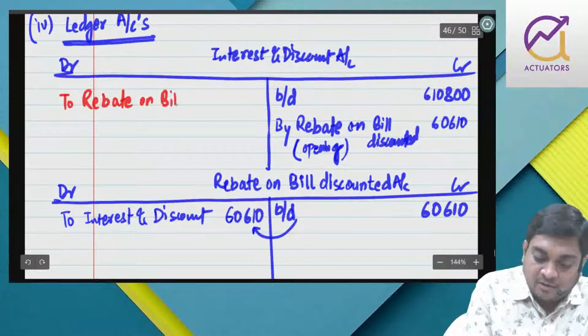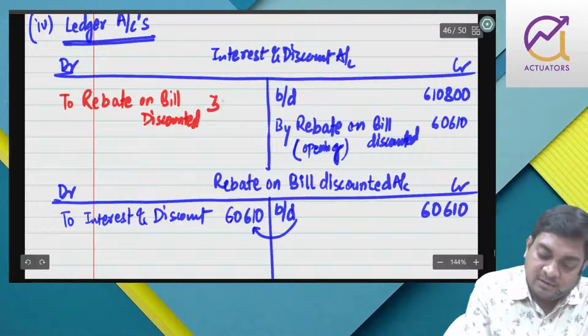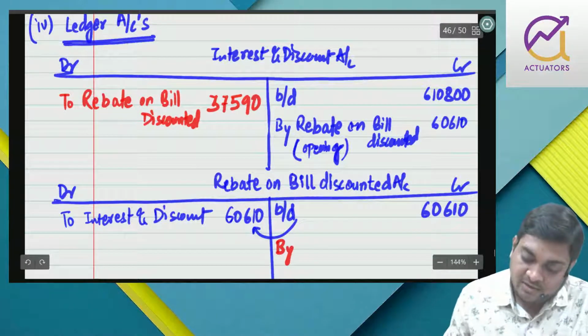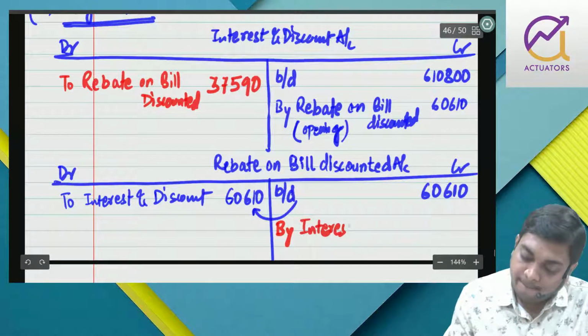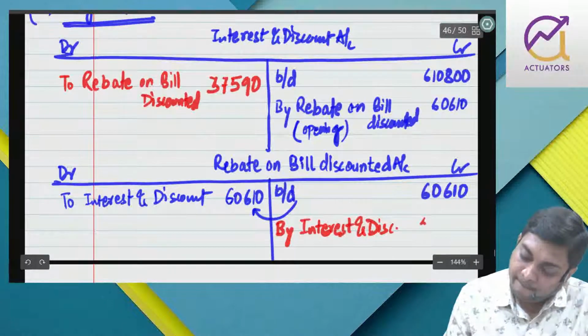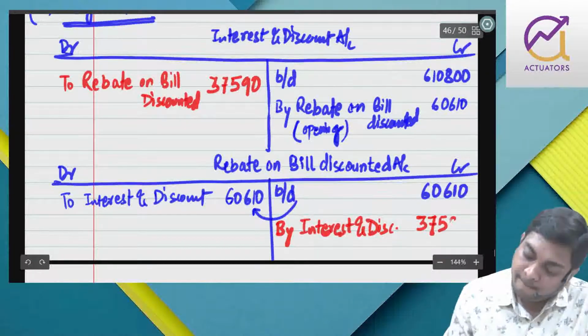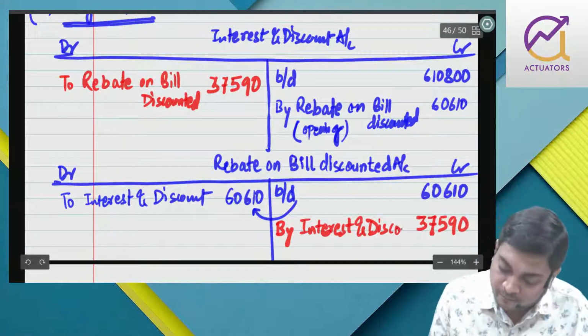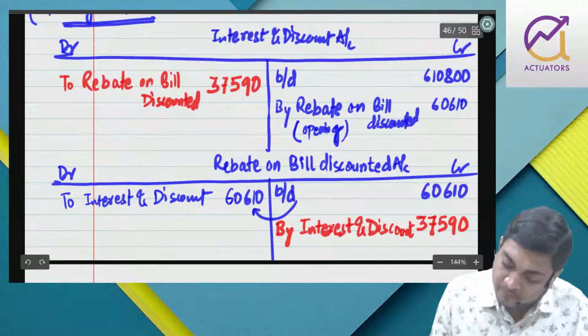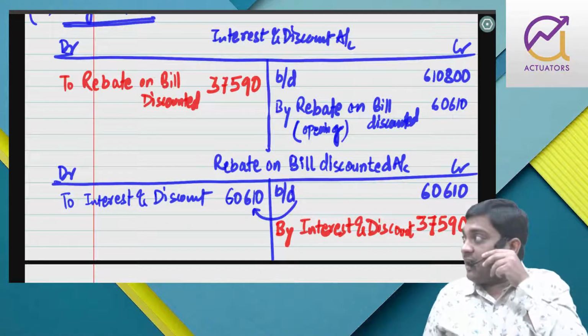To rebate on bill discounted 37590. So here it will be 37590.